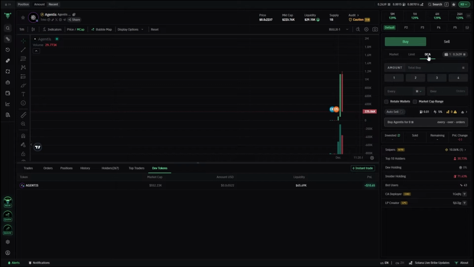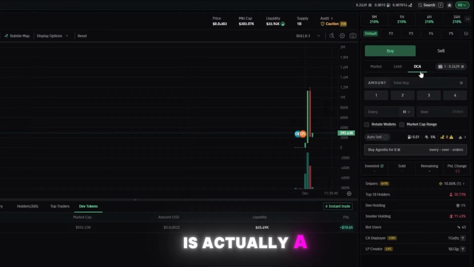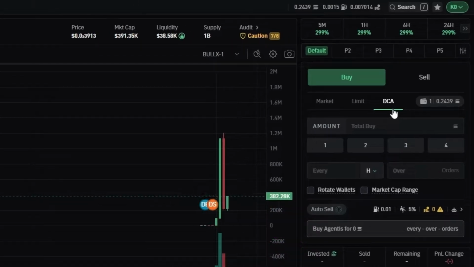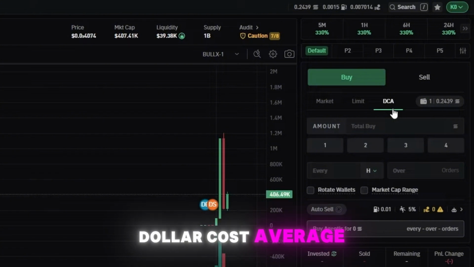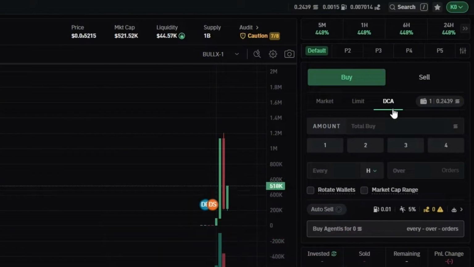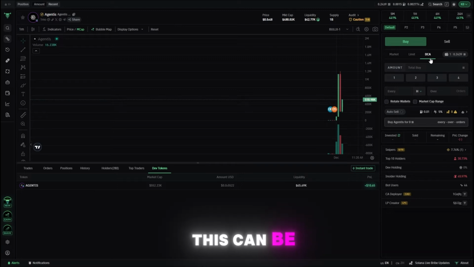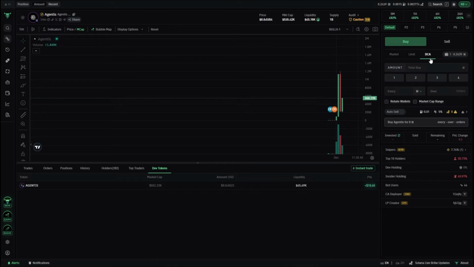Now, what else is different in this section? As you might have noticed on the buy and sell interface, there's actually a new option, which is DCA. And this stands for dollar cost average. It actually allows us to DCA into positions or out of positions. And this can be really useful if you're either trying to build a position or if you've got a lot of a coin which you're trying to sell.